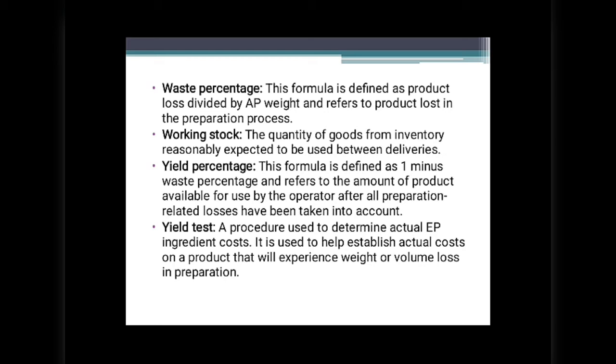Yield test. A procedure used to determine actual EP ingredient cost. It is used to help establish actual cost on a product that will experience weight or volume loss in preparation.